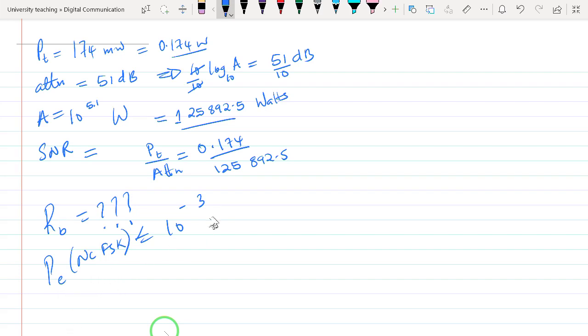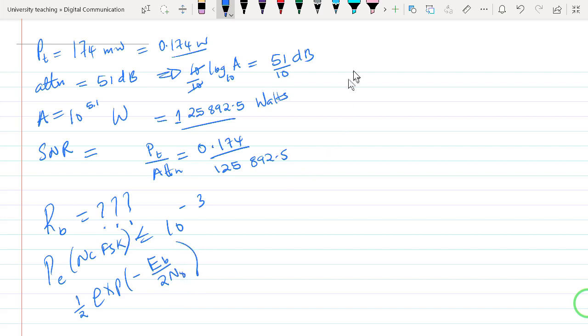And we know that we can find the one that we have just shown, that this probability of error is given by 1 over 2 exponent of minus bit energy, or energy per bit, divided by 2 N naught.